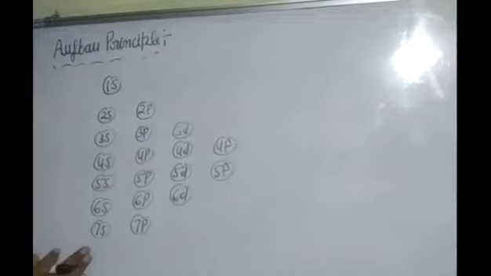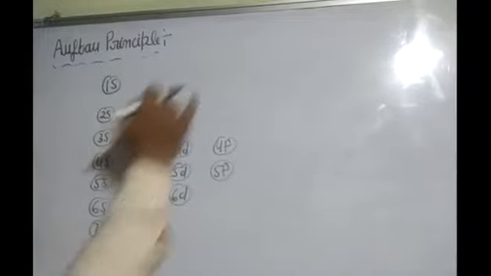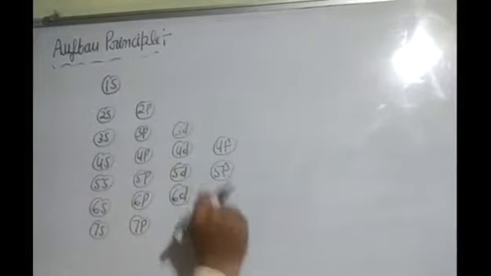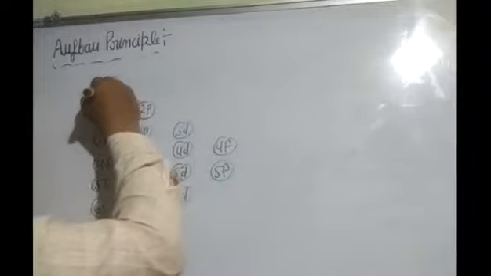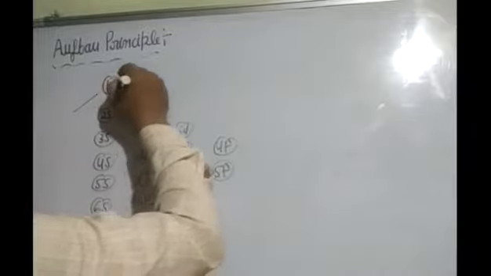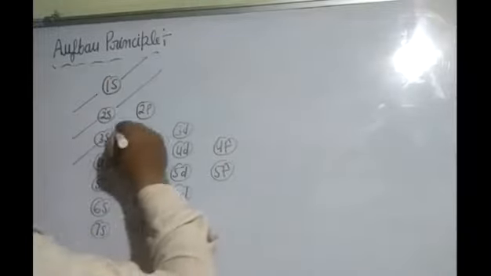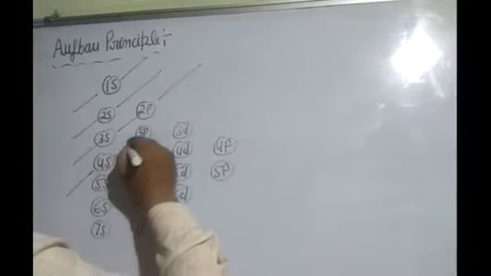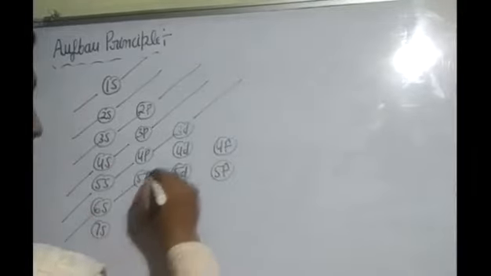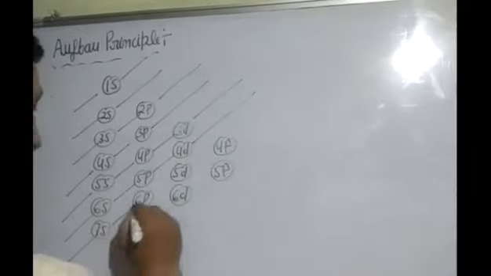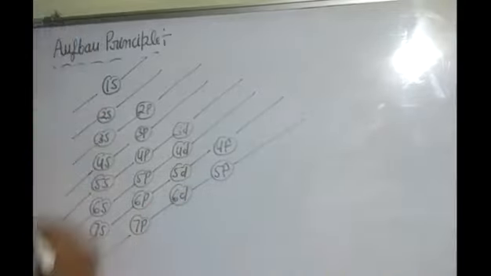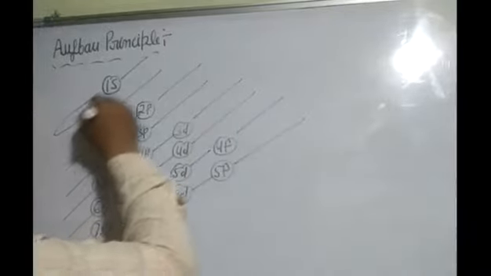You have to write 1s to 7s, and after this 2p to 7p, and remove one from here. Then 3d to 6d, remove one upward and downward, then 4f, 5f. Now look here, after this you have to draw arrows in this way. This is the direction of the order of filling of orbitals, so you have to prepare it. This is the most important rule in structure of atom, and with the help of this rule you can write the electronic configuration of elements.